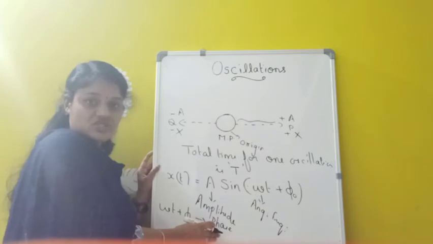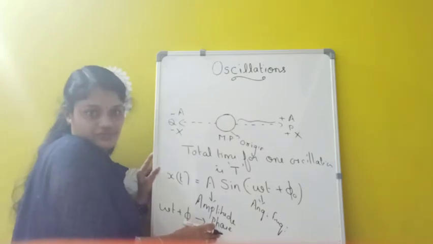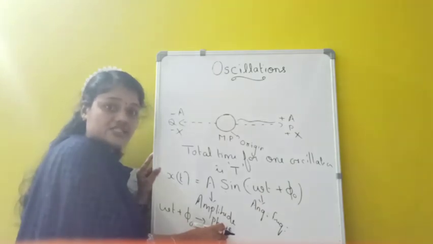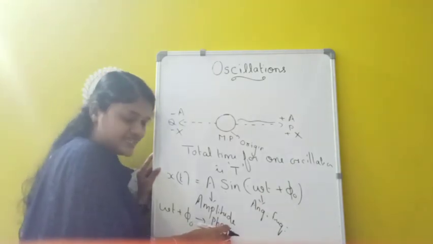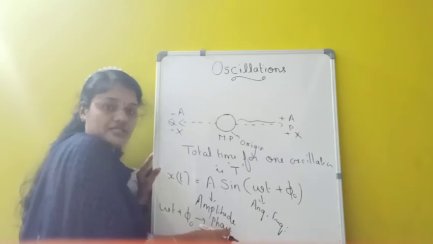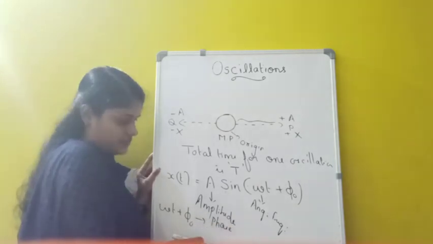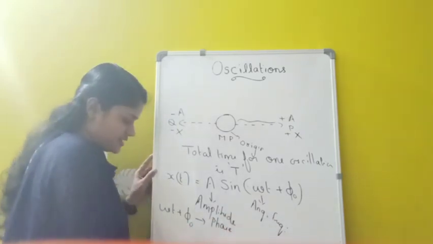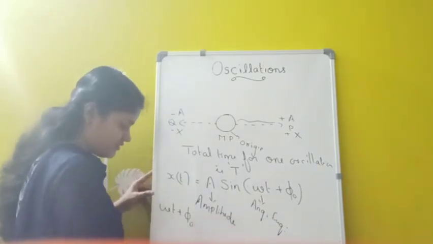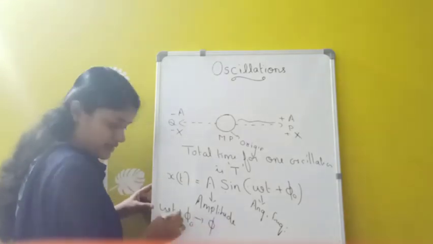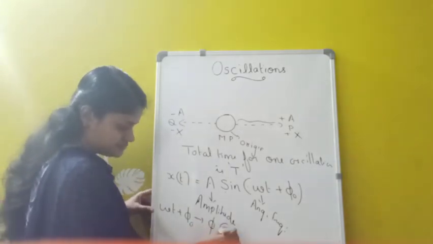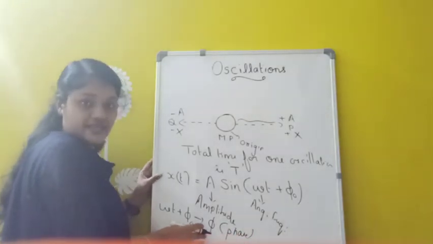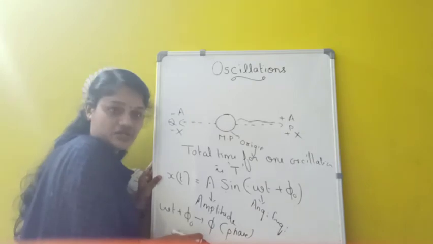And this phase represents the state of the particle at a particular time. So this phase represents the state or direction of the particle at a particular time. Here omega t plus phi 0 is called as which one? Phase. And this omega t plus phi 0 together we can write as phi, and this phi is called phase. So this phase is a constant which represents the direction or state of the particle at a particular instant.